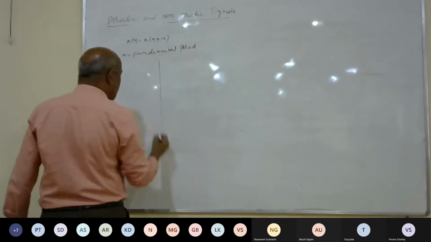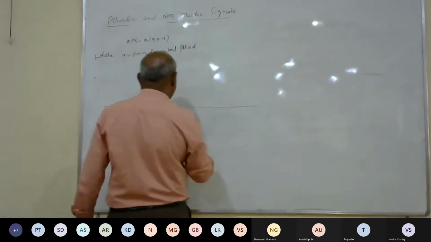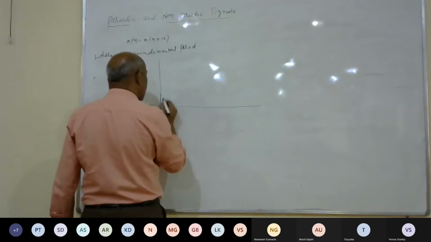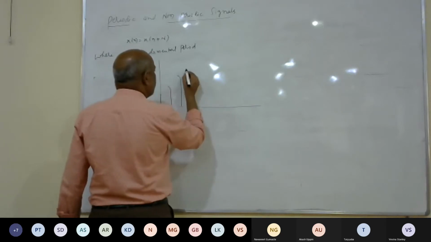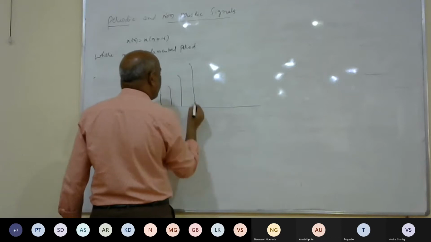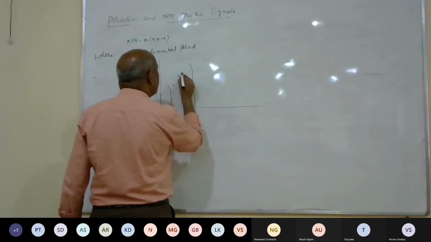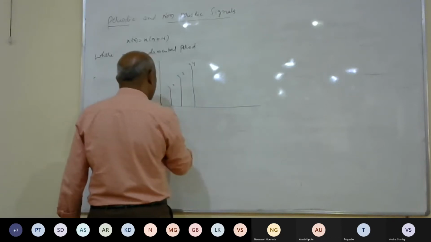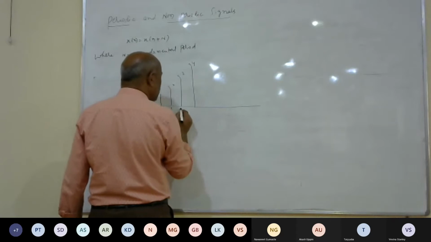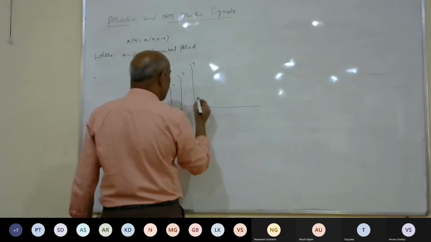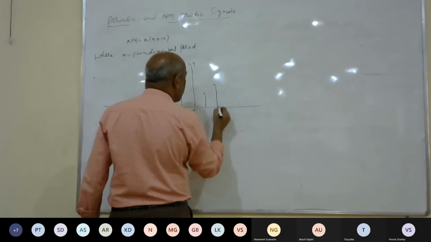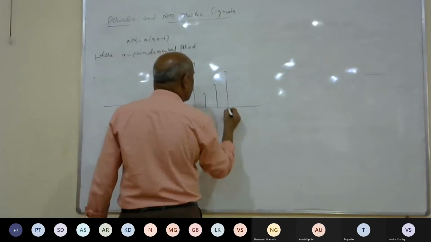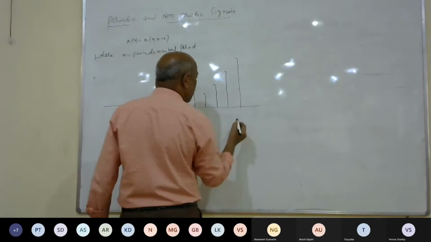Now, an example for this is: 1, 2, 3, 4, then again 1, 2, 3, 4.